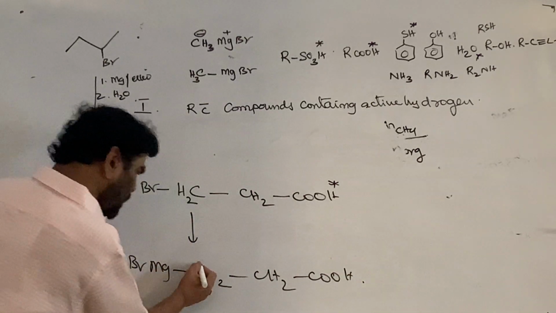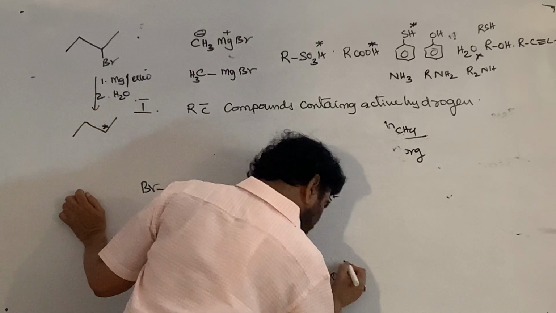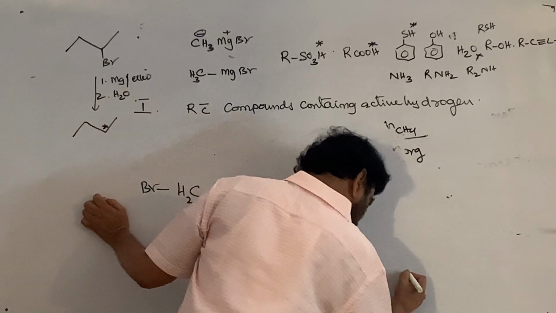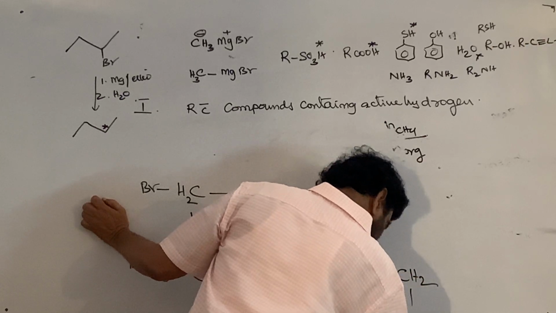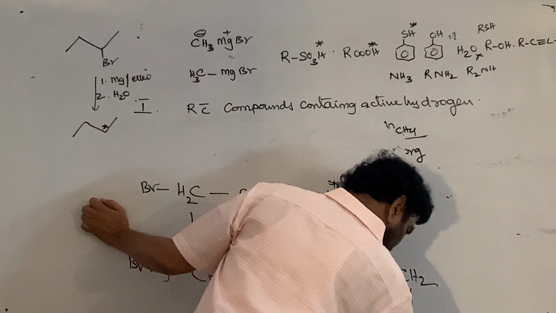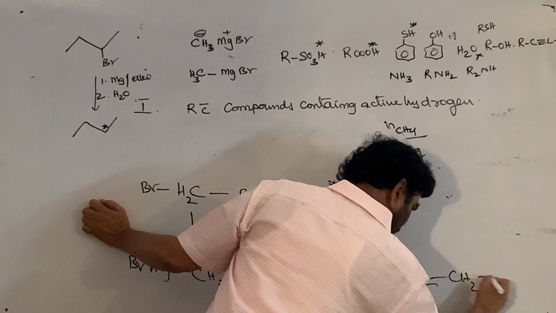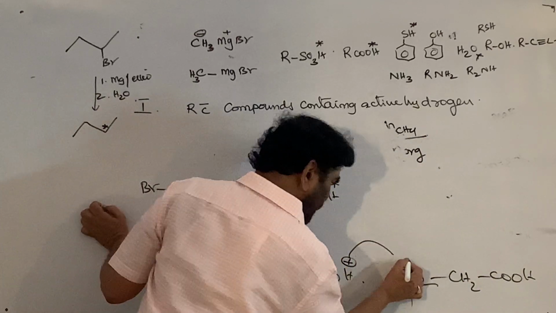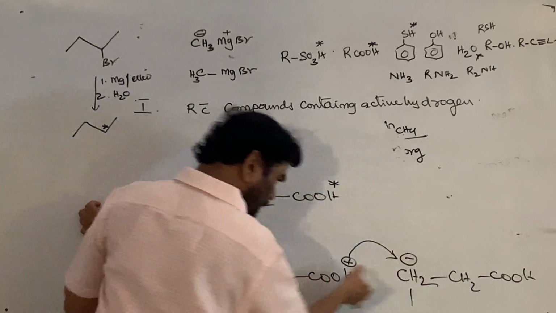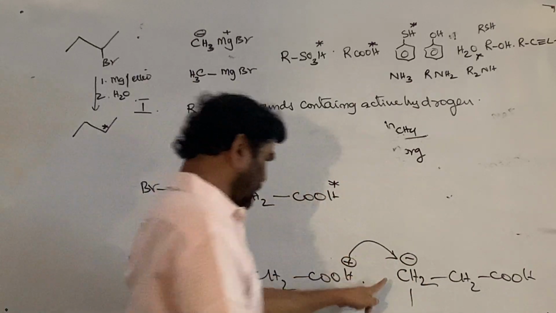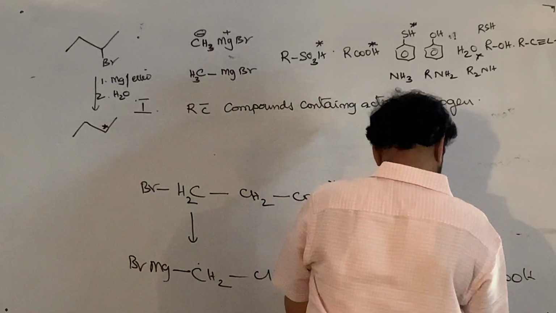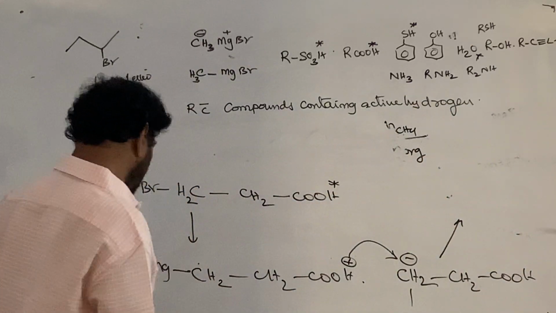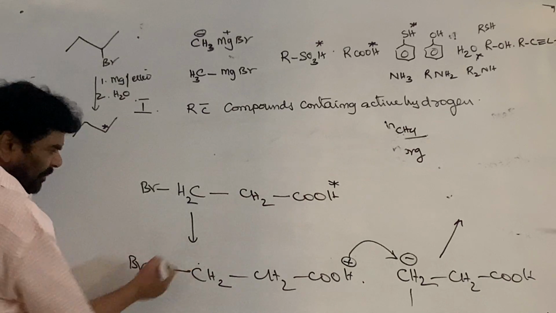The Grignard reagent is formed, but this supplies the H plus ion to the CH2MgBr, that is CH2COOH. This is another molecule. It supplies the H plus ion to the carbanion of the other molecule. In this case, this is converted into this, so this supplies the water, that is, takes the H plus ion from the other one.